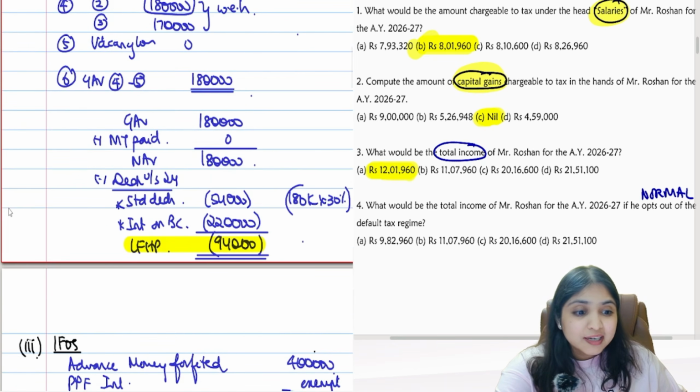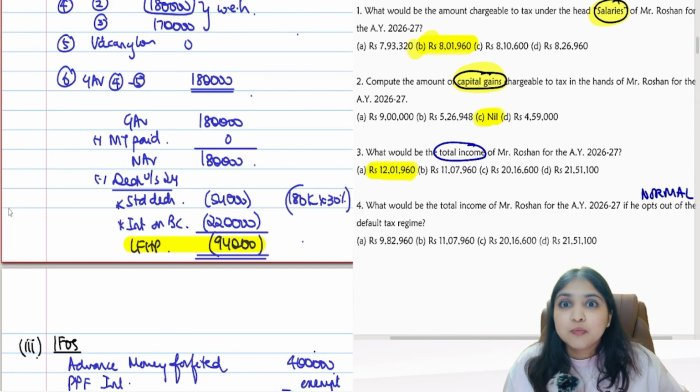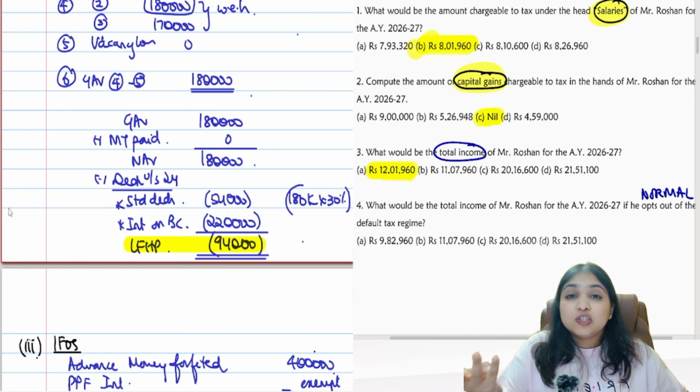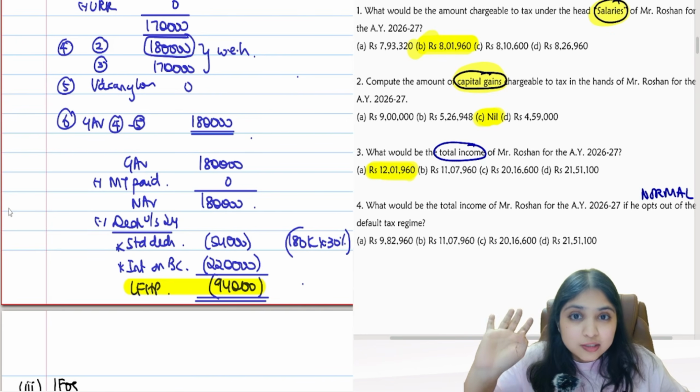In normal regime, at least you will let me do inter-head. No. Come on, guys. In default regime, only full restrictions on me. But in normal regime, intra-head is also allowed, inter-head is also allowed, carry forward and bring forward are also allowed. Everything is allowed. But one small catch. Inter-head maximum, how much will you allow? Inter-head maximum 2 lakhs you will allow.